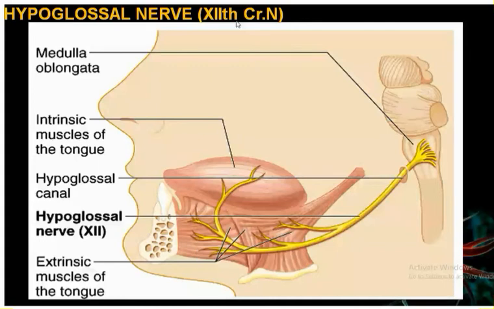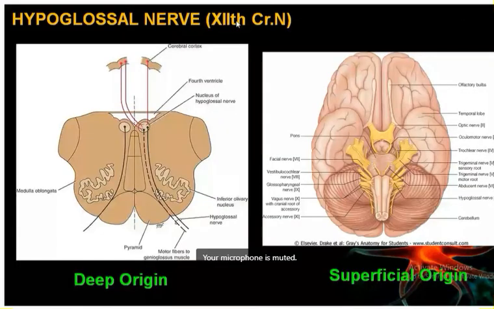So we have the deep origin, that is the nuclear origin. Next one is the superficial origin. Our nuclear origin, in the previous practical class, I drew the floor of the fourth ventricle. So in the floor of the fourth ventricle, over there, you studied the hypoglossal trigone, right? So medial to the sulcus limitans, we have the hypoglossal trigone. Deep to the hypoglossal trigone, we have the motor nucleus of the hypoglossal nerve. So that is the deep origin.